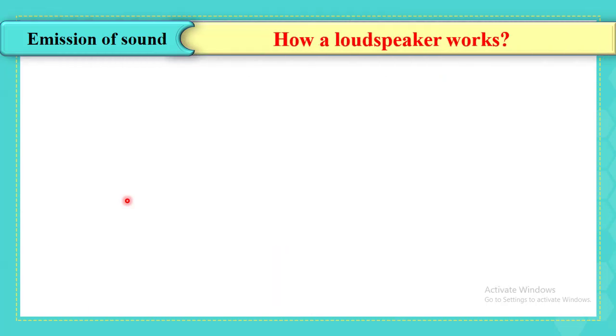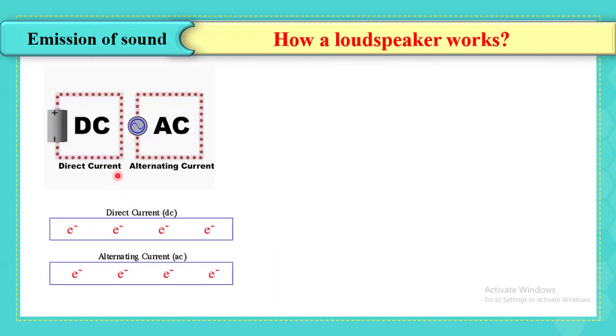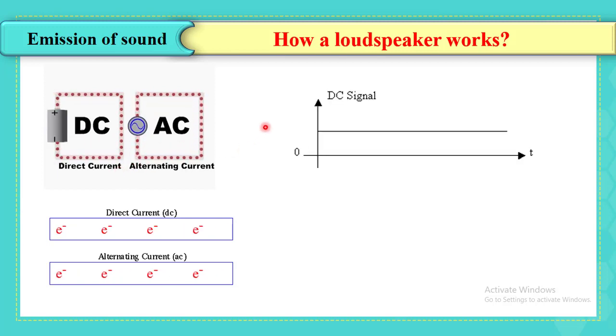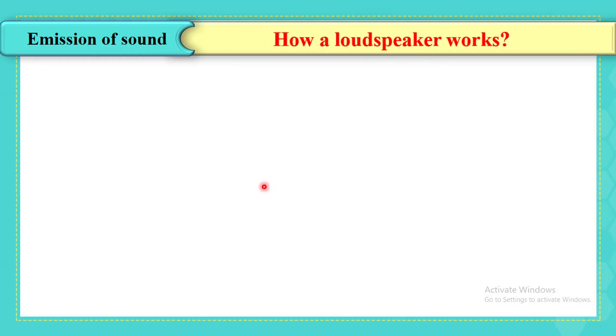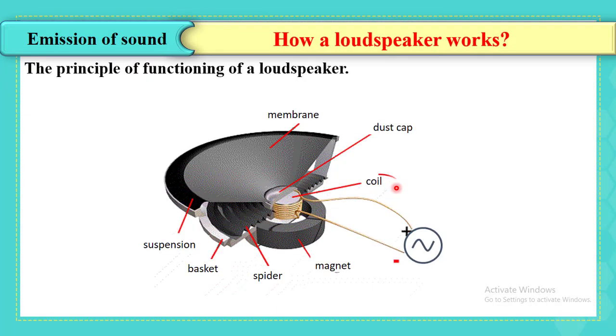But before elaborating this idea, we should spotlight a basic issue, which is the direction of current in DC and AC signals. In DC, the current is directed in a unique direction. However, in AC, the current changes its direction twice in a period. And this type of current passes through the coil in the loudspeaker, found between the poles of the magnet inside it, and thus an electromagnetic force is produced and causes the coil to vibrate.